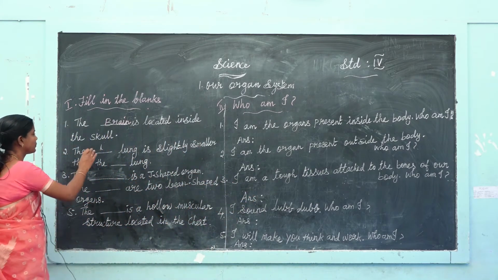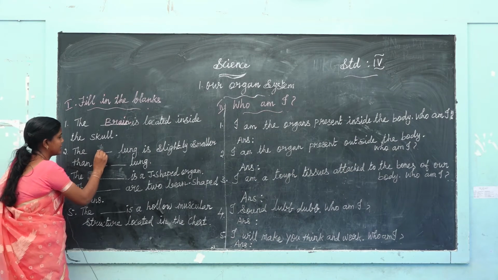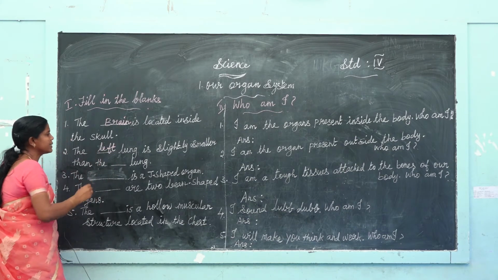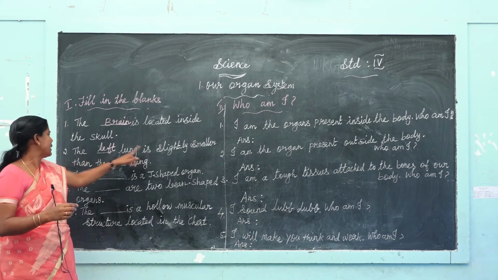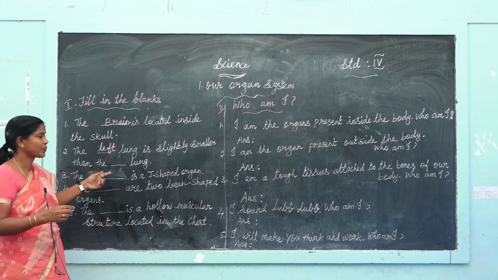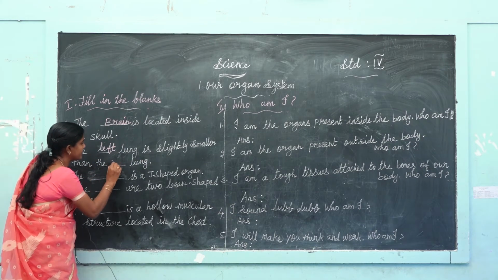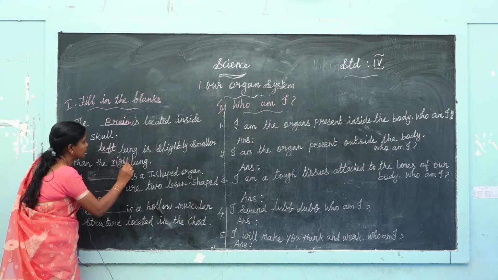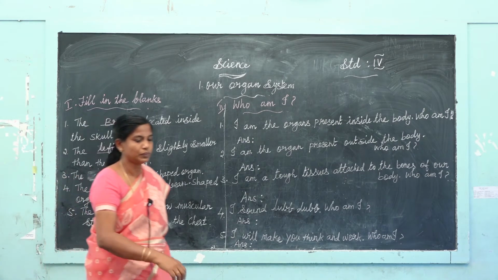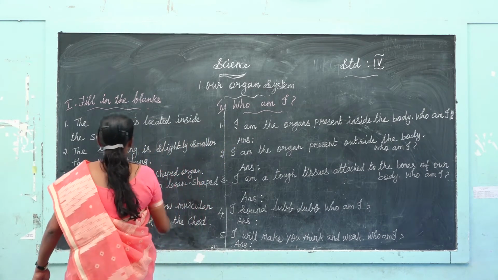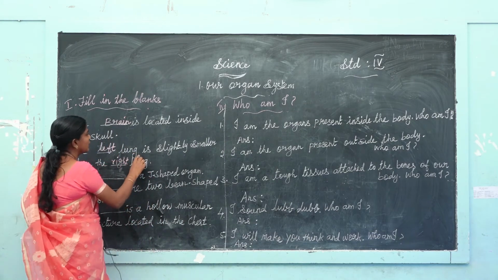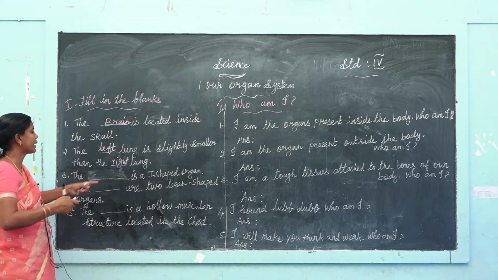First one, left lung. Left lung is slightly smaller than the right lung.